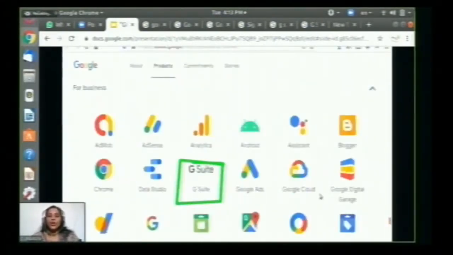And Google Sites can be accessed across the products of Google like Google Classroom, Gmail, Google Drive, Google Docs, Google Sheets, Google Slides, Calendar, Google Meet, and Google Blogger, etc.